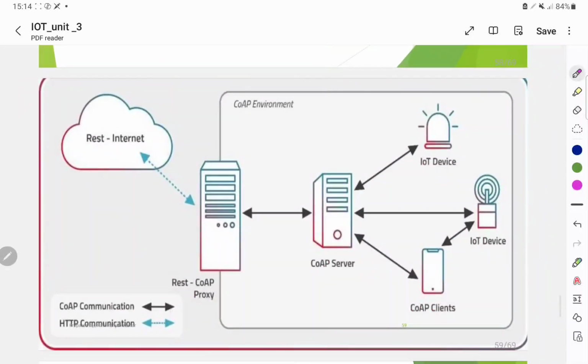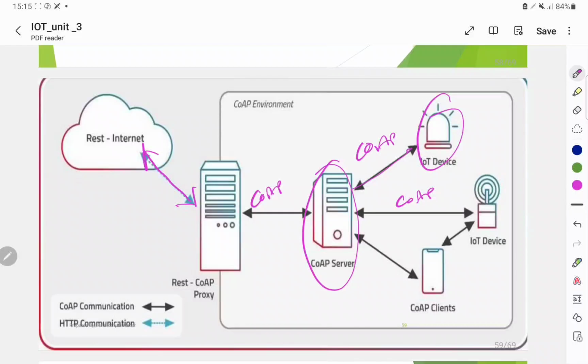This is the CoAP environment: how CoAP is connected with IoT devices and clients. REST is connected through HTTP communication, but the device and the CoAP server communicate using CoAP communication.